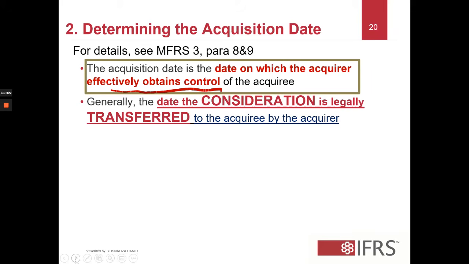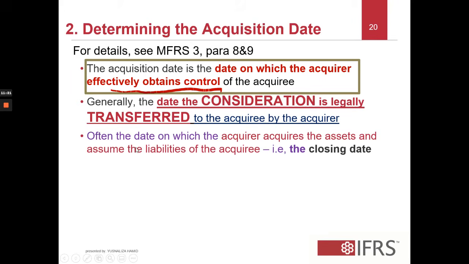It is also generally the date when the consideration is legally transferred to the acquiree by the acquirer. That can also be an indicator of the acquisition date. Or sometimes, if it's not mentioned clearly, the acquisition date will be the closing date, which is the date the acquirer acquires the assets and assumes the liabilities of the acquiree.